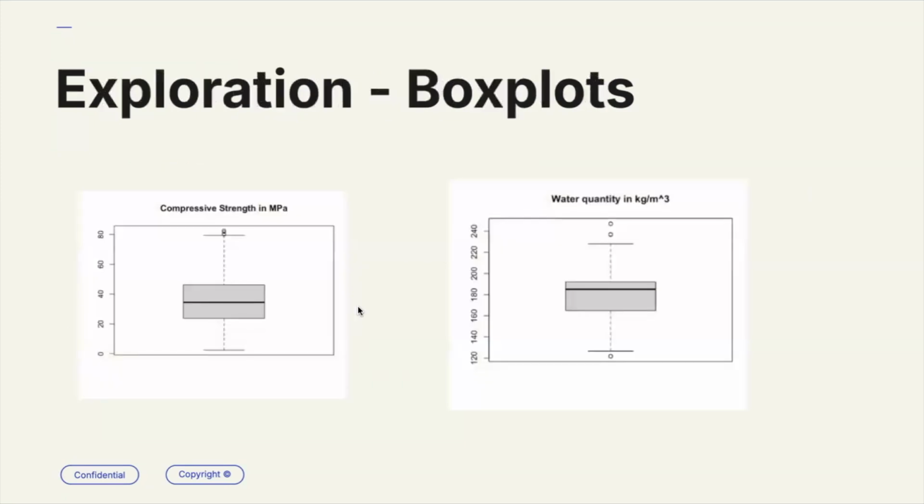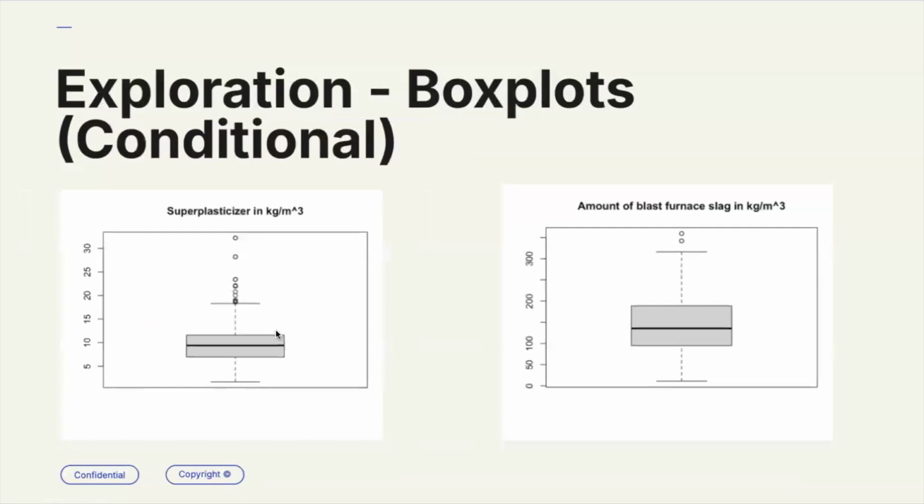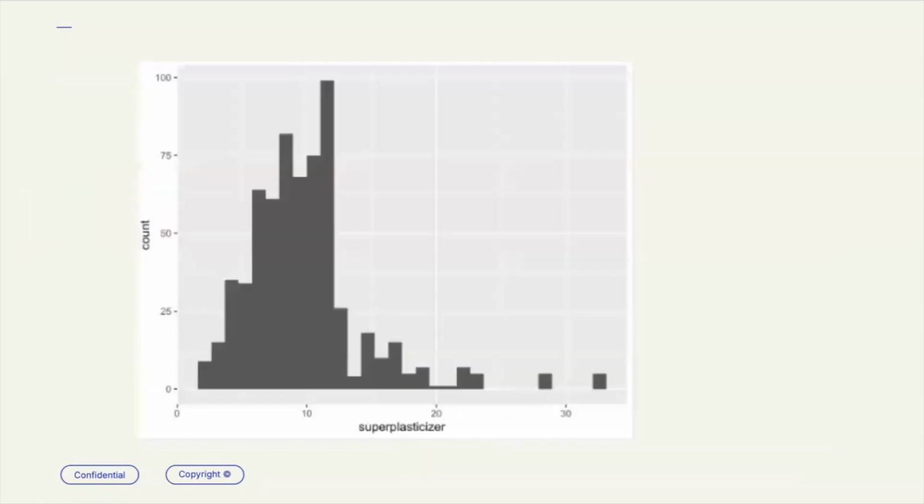And so for my exploration, I used box plots. Here we see the compressive strength and water quantity box plot and superplasticizer and blast furnace box plot. However, superplasticizer and blast furnace both had many mixtures that contain zero quantities of these materials. So I then conditioned on looking at box plots for mixtures that contained at least some amount of these ingredients. And so superplasticizer notably has a lot of outliers in this case.